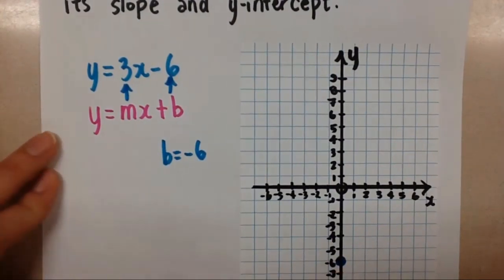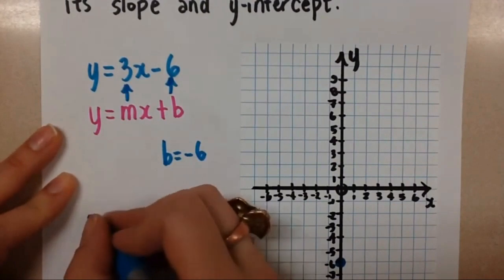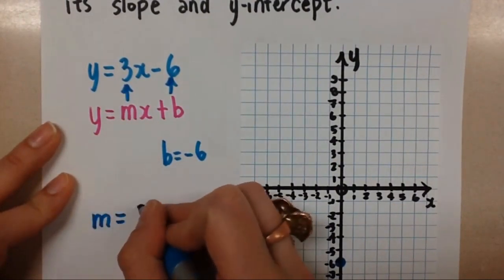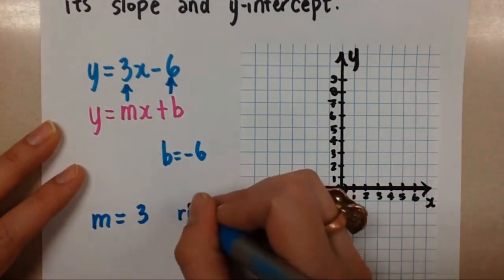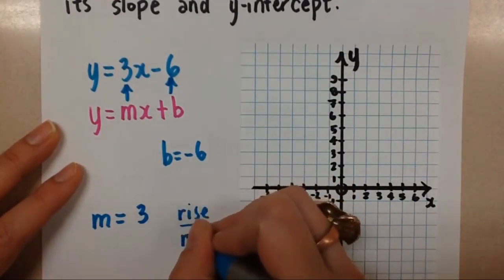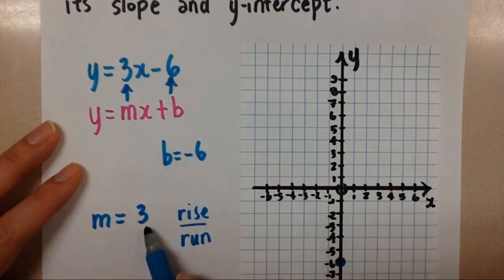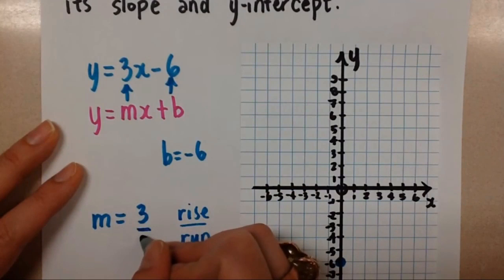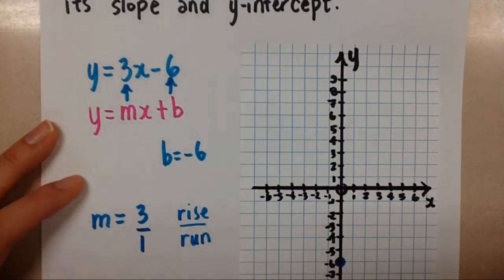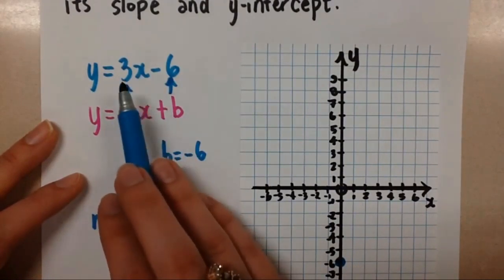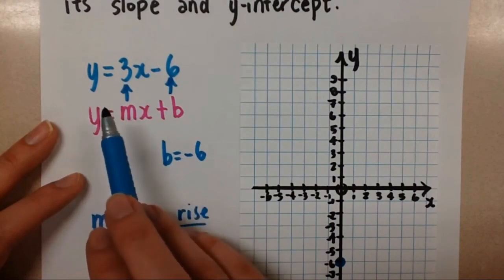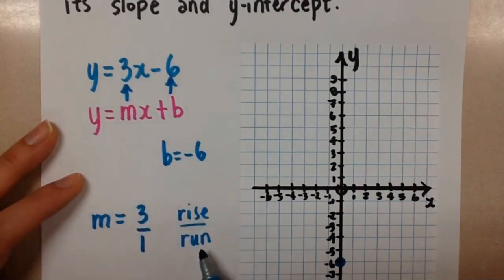Now let's look at the slope. The slope from the equation is positive 3. And if you remember, the equation for slope is rise over run. So we have the 3 here. Let's force it into a fraction by doing over 1 like this. This doesn't change the value. If you already had a fraction for your slope, then you would use the numerator of the fraction for the rise and the denominator for the run.